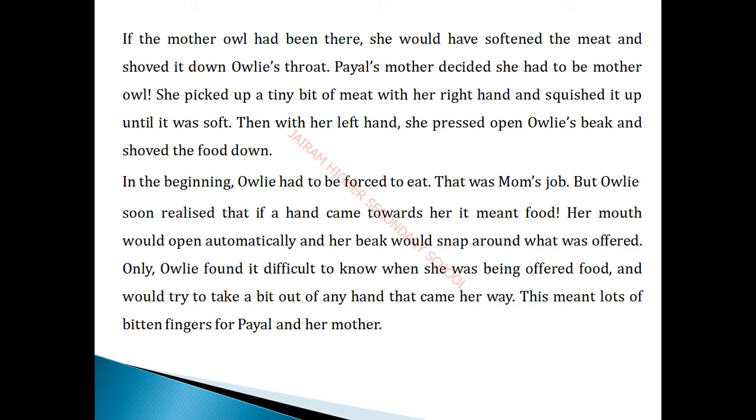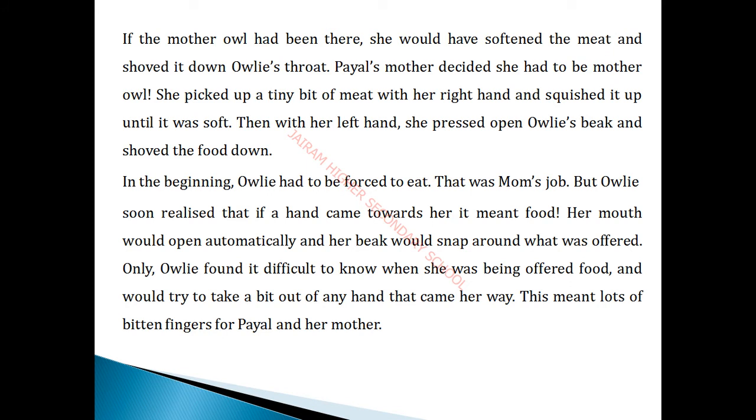When we are giving it to the baby, we squash it properly, isn't it? Likewise, Payal's mother just picked a tiny bit of meat. Even though they are not eating it, they squash it until it becomes soft. Then with her left hand she pressed open owlie's beak and shoved the food down.